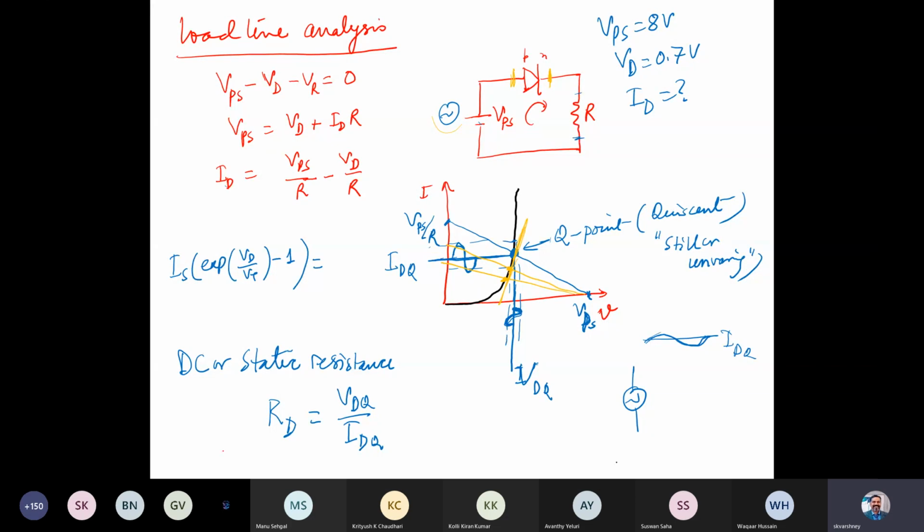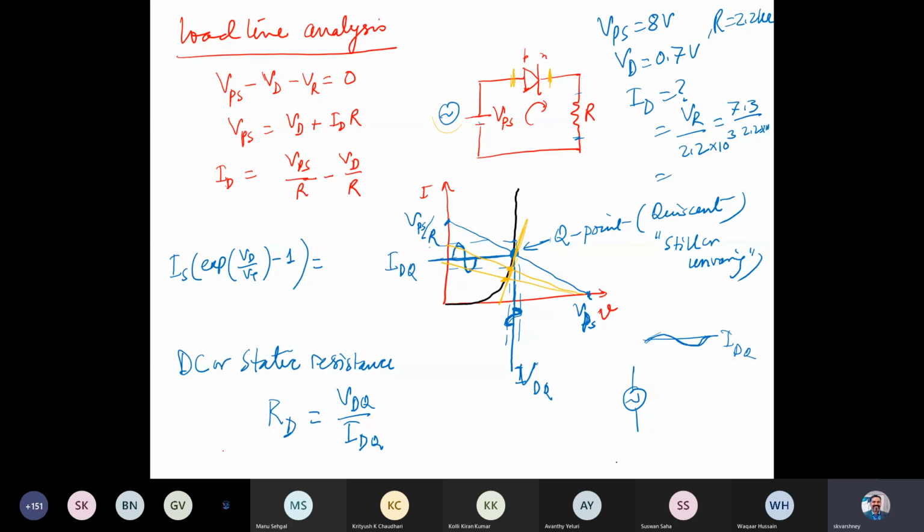If the resistance R is 2.2 kilo ohm, I_D would be V_R divided by 2.2 times 10 to the power 3. So this is 7.3 divided by 2.2 times 10 to the power 3. It's in milliampere, so approximately 3 milliampere. That will be the current value.